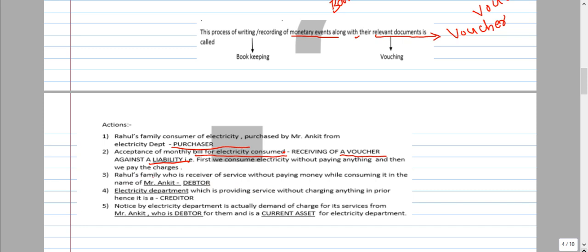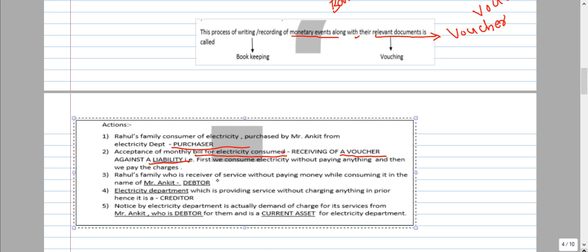Okay, Rahul's family is the receiver of the services without paying money while consuming it in the name of Mr. Ankit. Ankit's family is consuming electricity. They are using and getting the services from the electricity board but have not paid the money. So Ankit's family has to give the amount to the electricity board. So Ankit's family is the debtor.